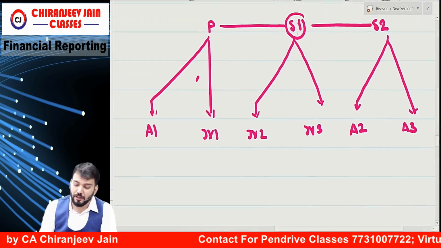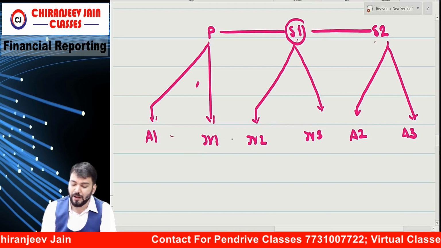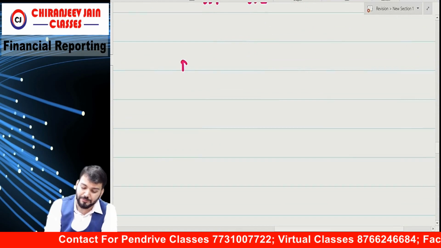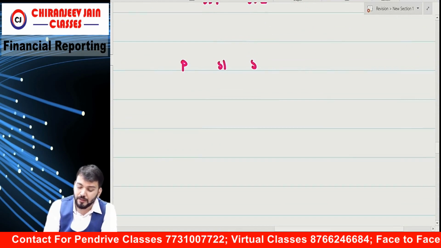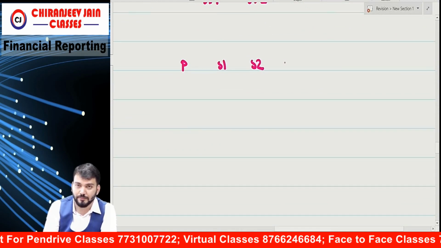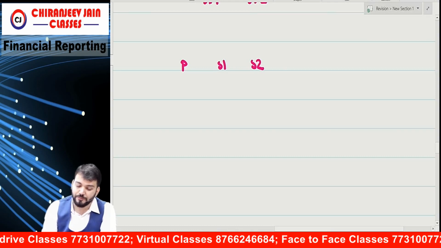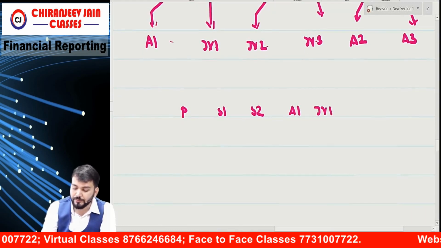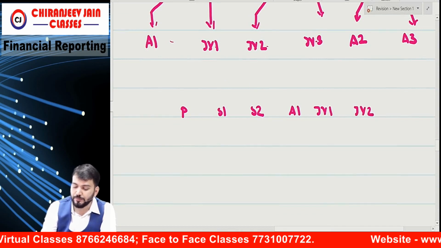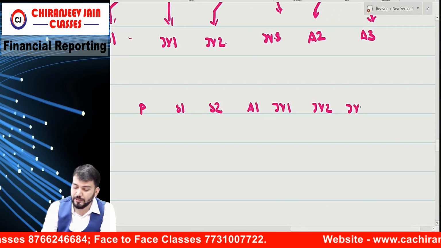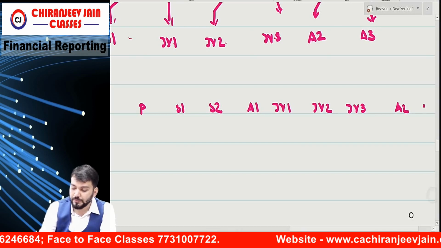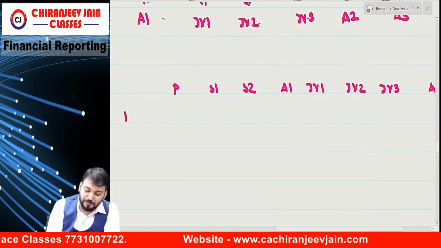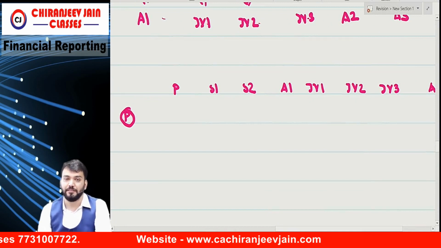As per which para. So I have given 9 entities: P, S1, S2, correct? Then I have given you A1, JV1, JV2, JV3, A2, A3. Correct? Now, for parent company, the parent company is the reporting entity.